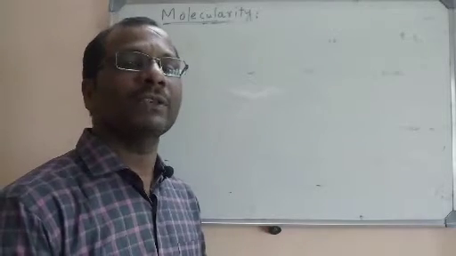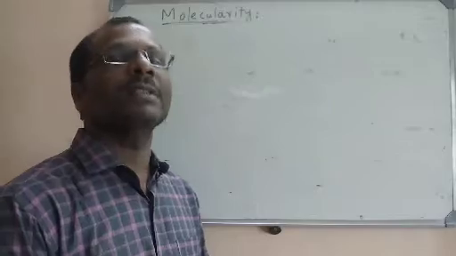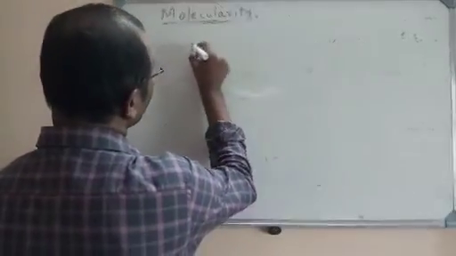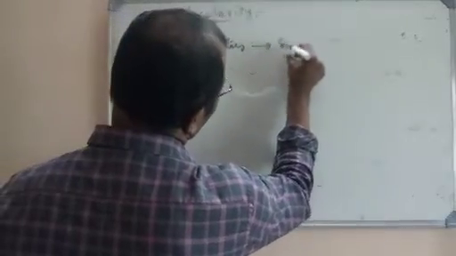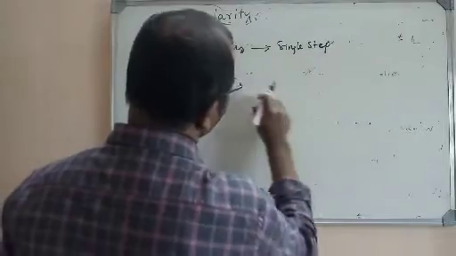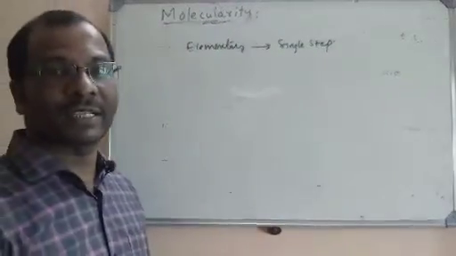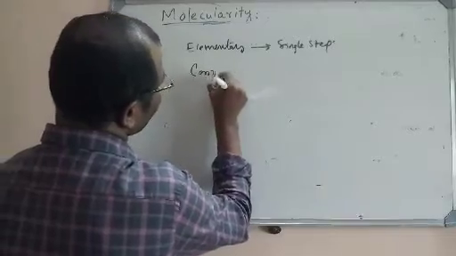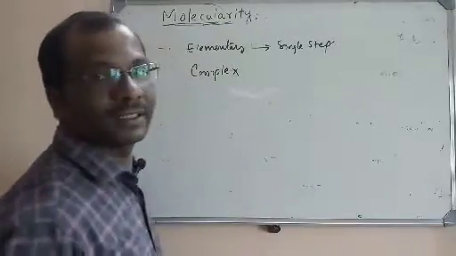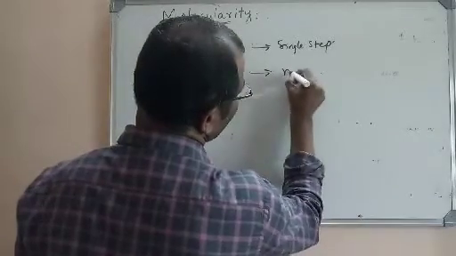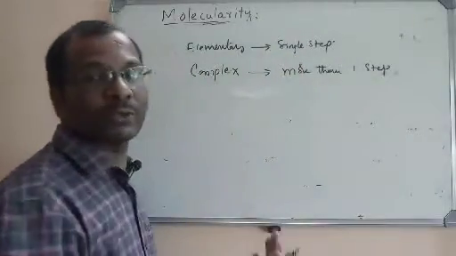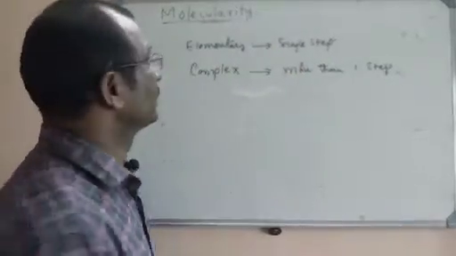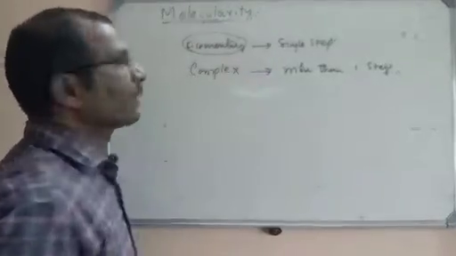But I told you that it is valid only for elementary reactions. Elementary reactions are reactions that complete in a single step. But some reactions take place by several steps; these are complex reactions. What are complex reactions? Two or more steps are present in a complex reaction. So molecularity has meaning only for elementary reactions.